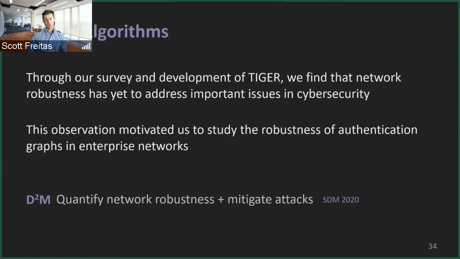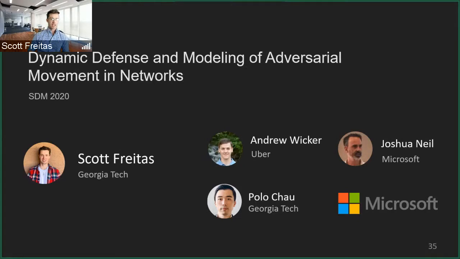Through our survey and development at Tiger, we find that network robustness has yet to address these key issues in cybersecurity. This observation motivated us to study robustness of authentication graphs in enterprise networks, leading us to D²M, dynamic defense and modeling adversarial movement in networks. This is a collaboration between myself, Andrew, Joshua, and Polo. This work was done when I was at Microsoft 2 years ago, and it was accepted to SDM 2020, a top data mining conference.